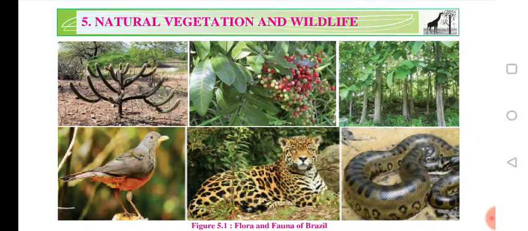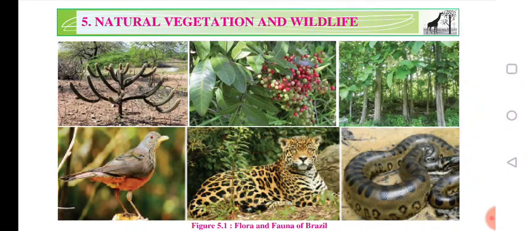So first of all, we will discuss natural vegetation. Two things we have to learn in this lesson: natural vegetation and wildlife. So we will proceed with the first, that is natural vegetation. First of all, we will discuss natural vegetation found in Brazil.